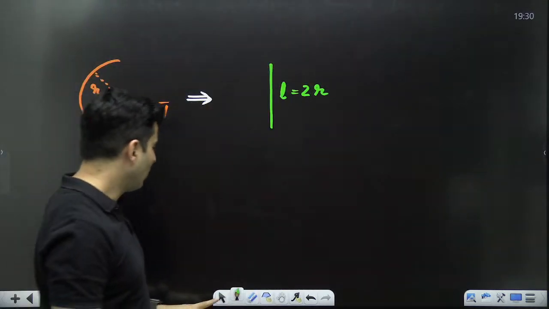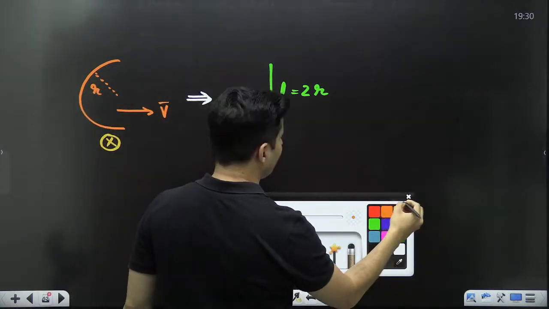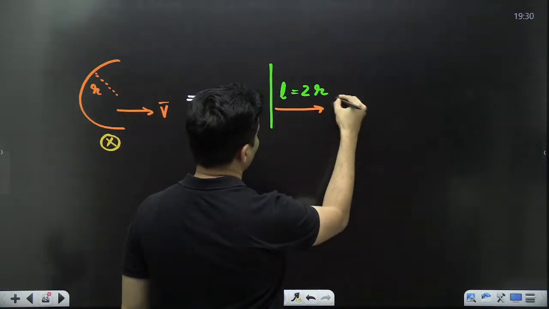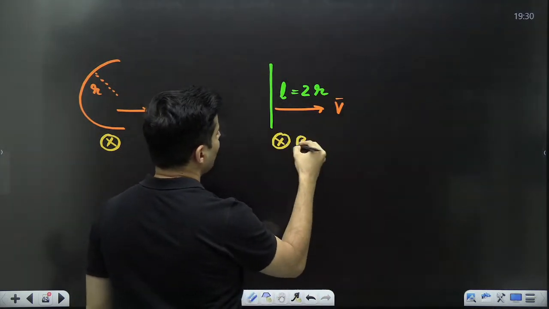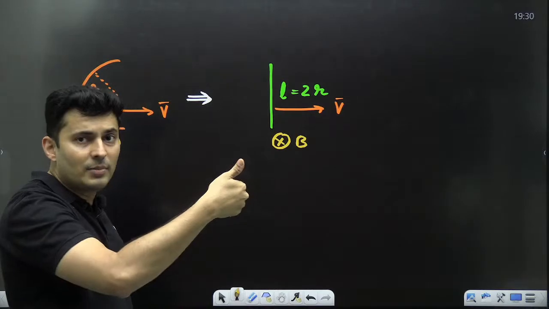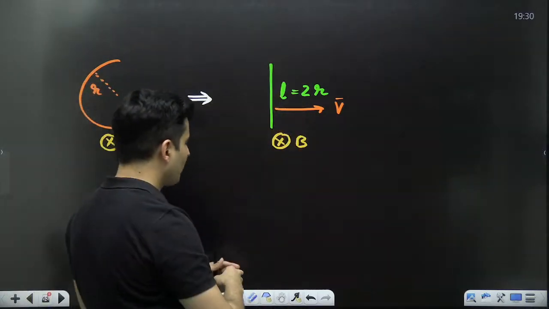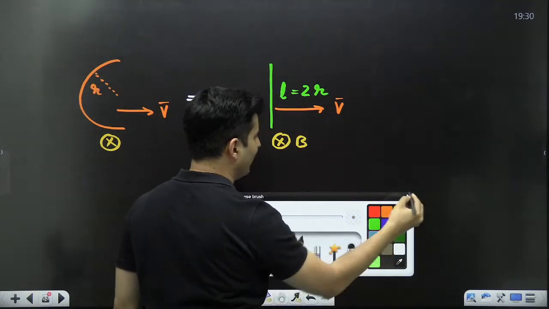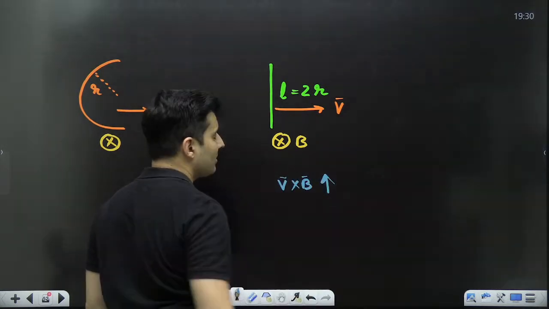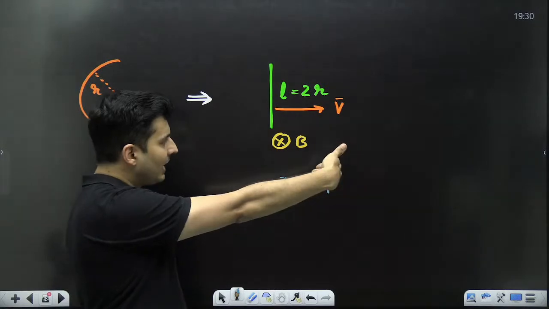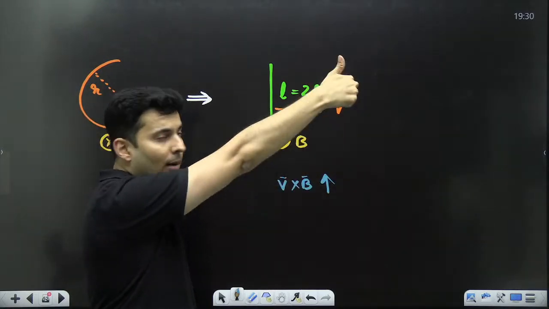Everybody agrees? Okay. How is the velocity? The velocity is in this direction. How is the magnetic field? The magnetic field is inside. V cross B is like that. Check that out. V cross B is upwards. Velocity is there, magnetic field is inside, V cross B is up like that.